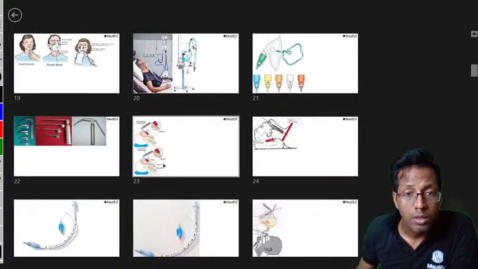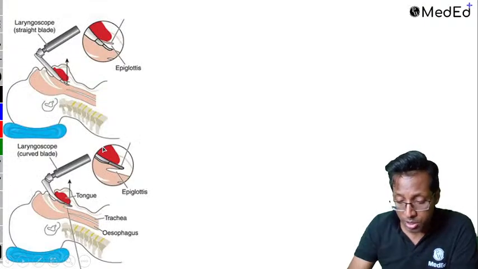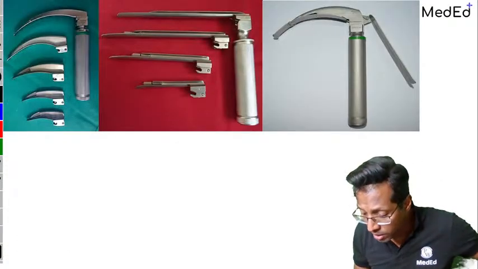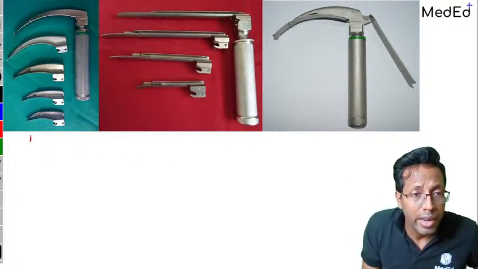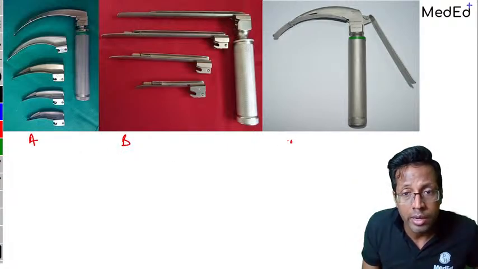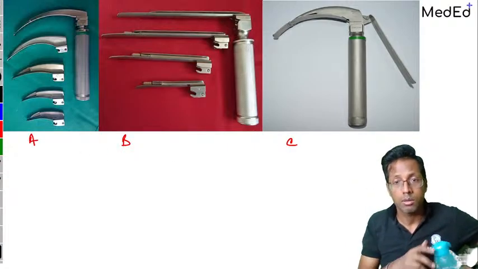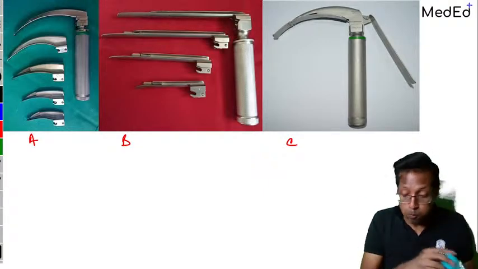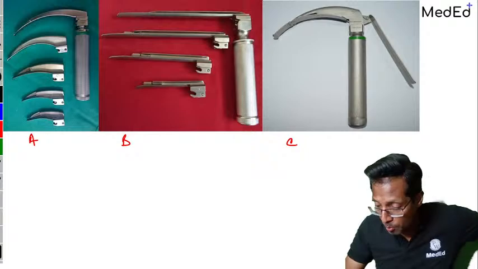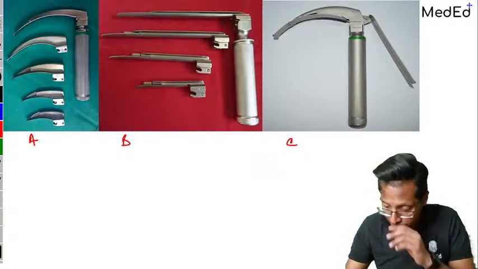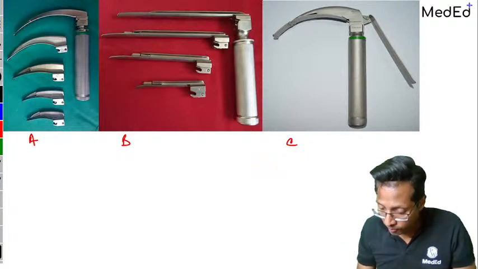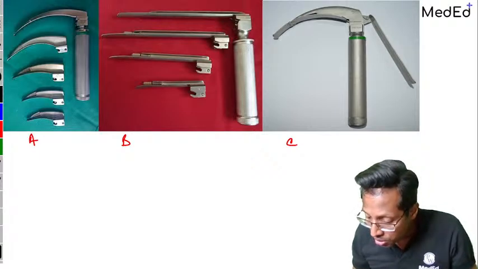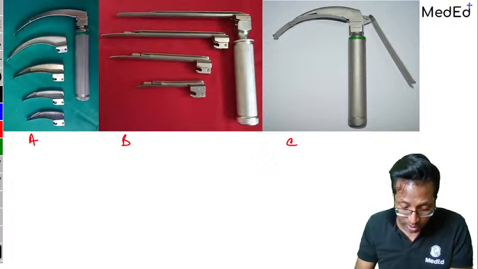Where were we? So we'll discuss intubation. Now laryngoscopes. Identify. Okay. Let's identify A, then identify B, and then identify C. Yes, anyone? Curved, says Dr. Legendary Ritwik.